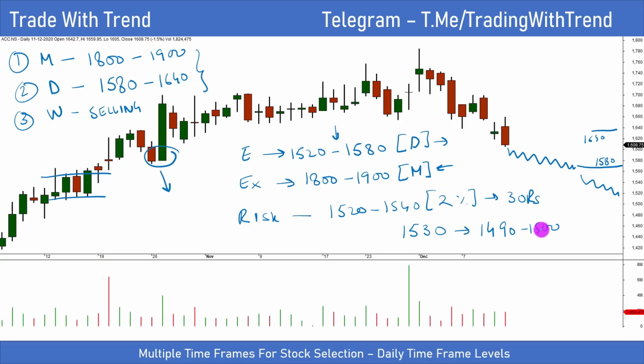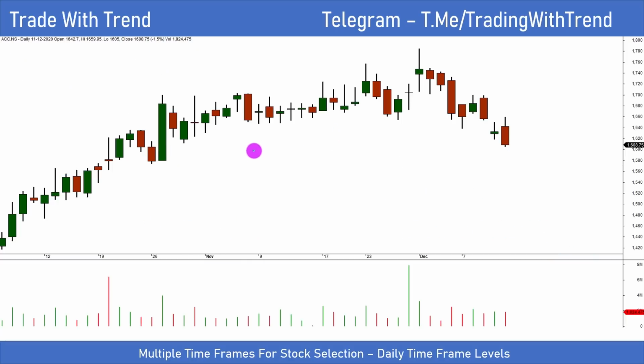And where will be the scale out region? That will be between 1800 and 1900. So just take a look at risk reward. Your risk is 30 rupees and your potential exit will be 1800 minus 1530. That would be roughly 270 rupees. So when it comes to risk reward, this is what is the most essential aspect of trading. And I've just explained how my thought process is in terms of identifying low risk entry opportunities on lower time frame charts and then scaling out at higher time frame resistance level. So this is a very simple concept and you should be building upon it.